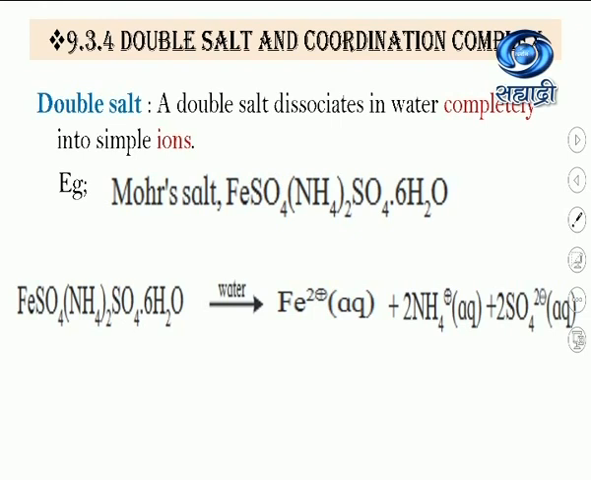So, double salts dissociate in water. For example, you can see Mohr salt, FeSO4 (NH4)2SO4 6H2O. When this Mohr salt dissociates in water, it gives ions of Fe, NH4 and sulfate.